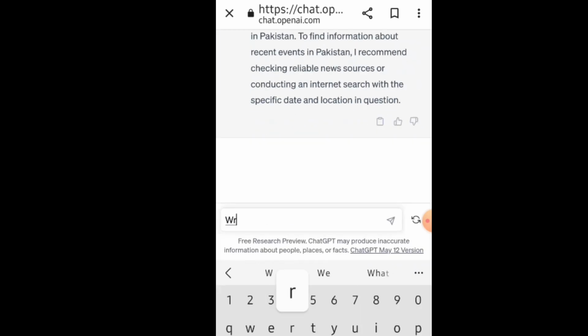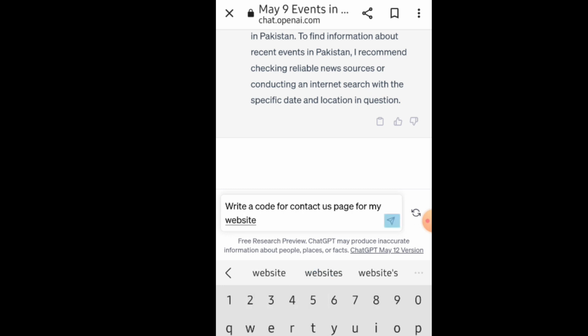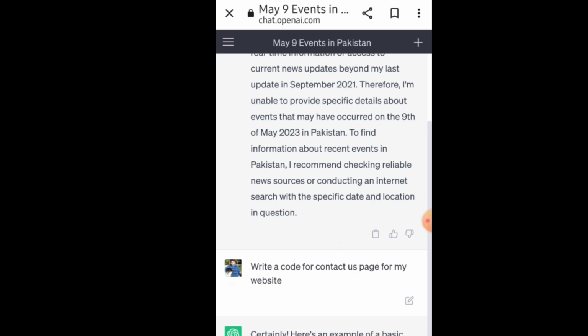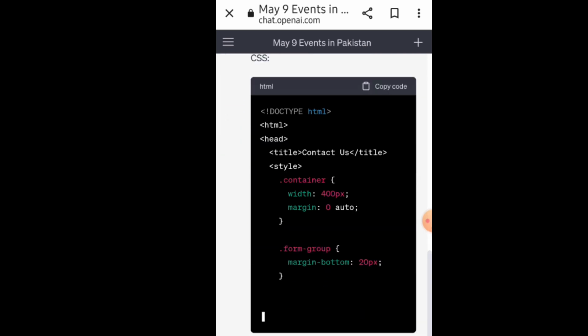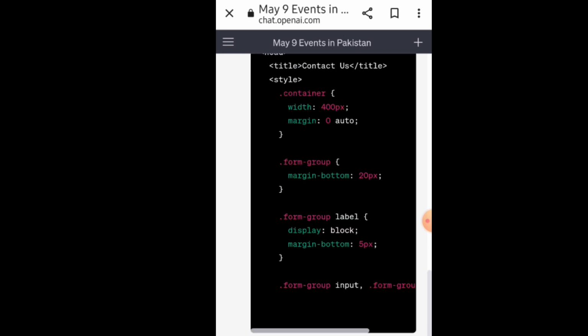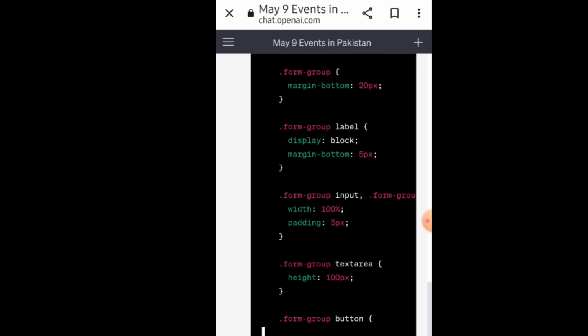But if you write a code in ChatGPT, ChatGPT is very efficient in writing code, and it will write the best code for you. So I have asked the same question, that write a code for a contact us page for my website, and look at that, it is writing a dynamic code, and it is writing CSS code as well.